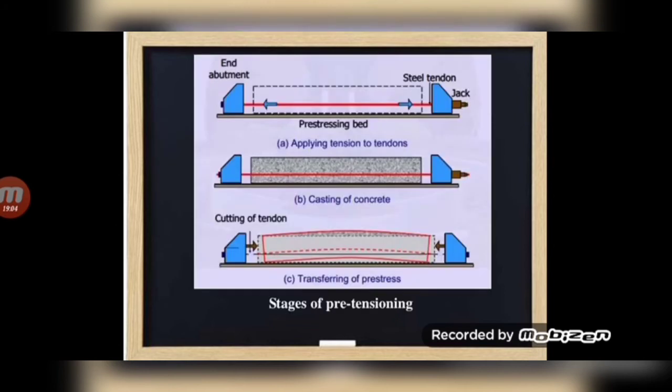You just see the figure. In the first figure, we are placing the tendons and the jacks and we are applying the force. In the second one, casting of concrete. After that, we will be casting the concrete above it. In the third one, we will be cutting the tendon. After cutting the tendon, it will try to shrink. Ultimately, it can't shrink because of the bond between the concrete and steel. So it will induce compressive stress inside the concrete.